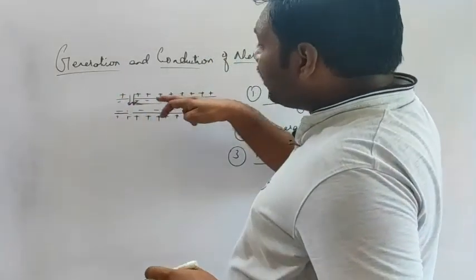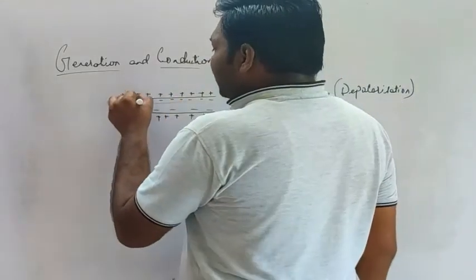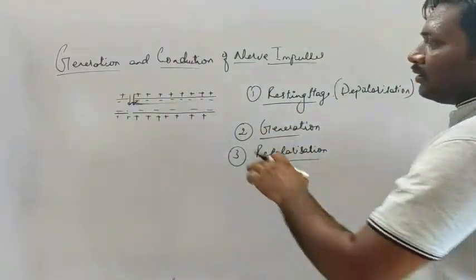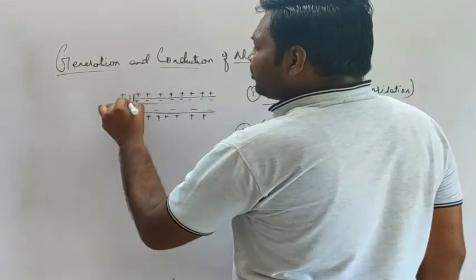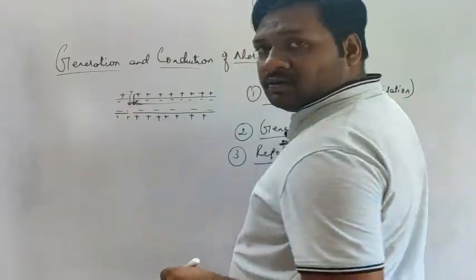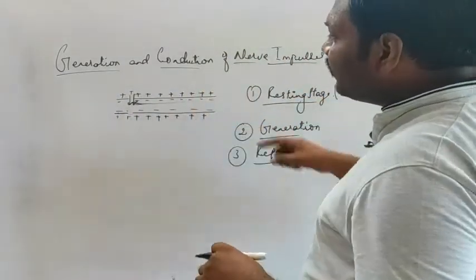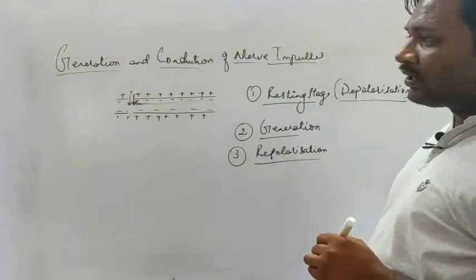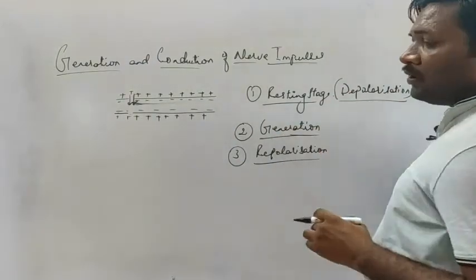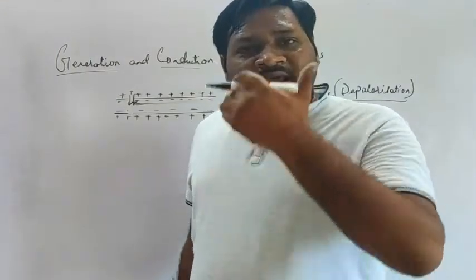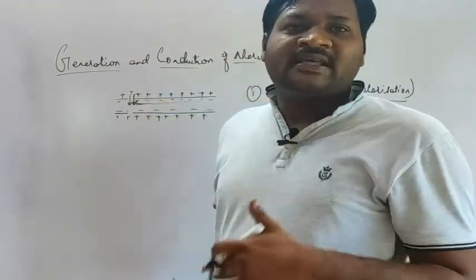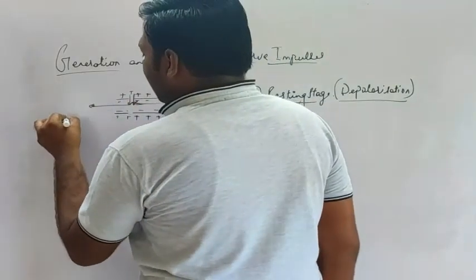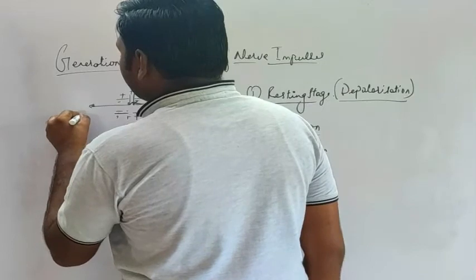When there is entry of positively charged ions into the axon, that particular phase is referred to as depolarization. Now, as it is depolarized, there will be generation of an action potential.